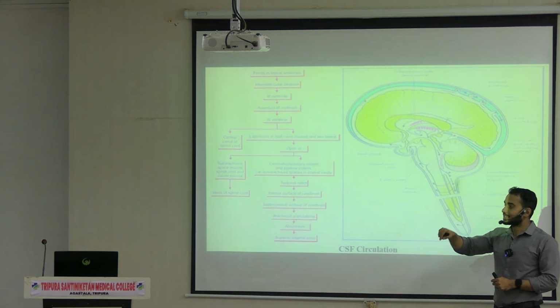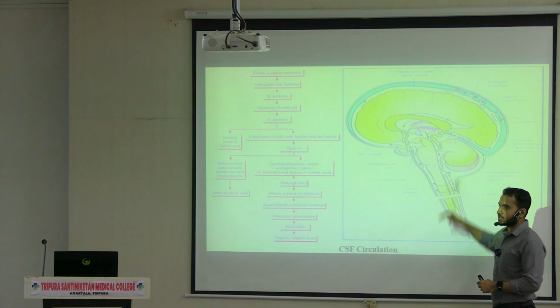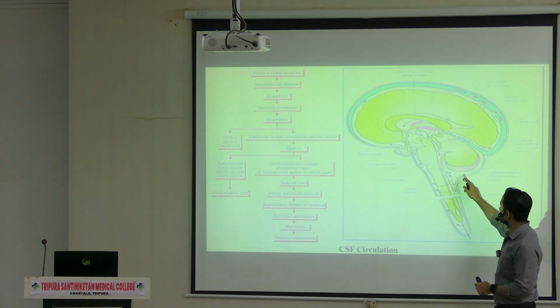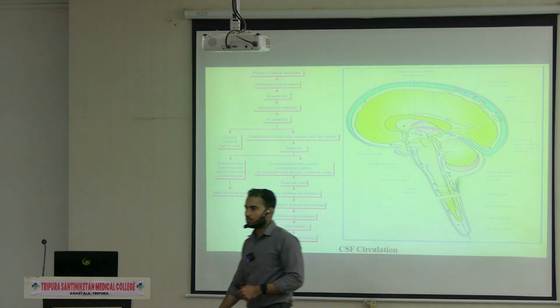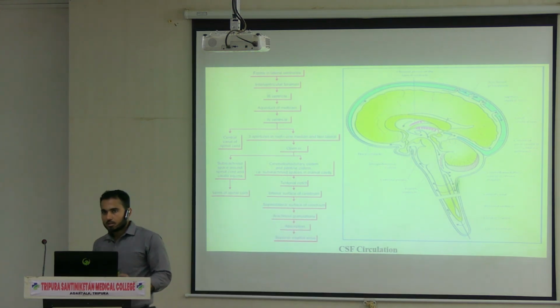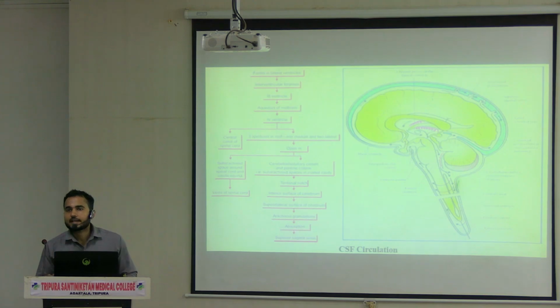From there the CSF goes into the cisterns. So these are the cisterns, as you can see. Now the question is, what are those cisterns? See, the subarachnoid space: there are some areas of the central nervous system where the subarachnoid space is dilated.